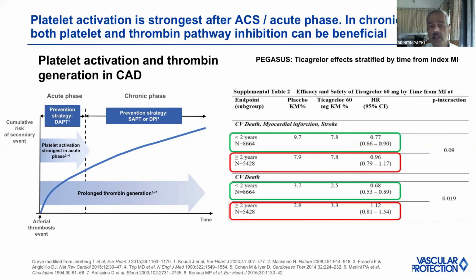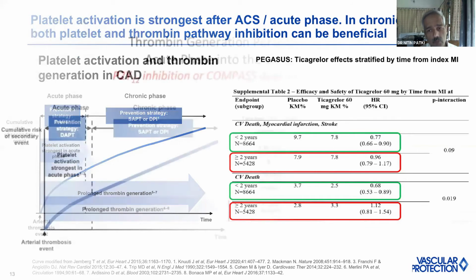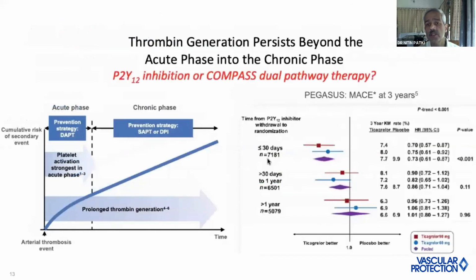The benefits are better if the patient's index event was less than 2 years, but beyond 2 years, the benefits are not going to be much. The cardiovascular deaths or non-fatal events are also not going to benefit much beyond 2 years. In fact, benefits are much more if the index event was less than 1 month. The benefits reduce if it was more than 1 month to a period of 1 year, and beyond 1 year, actually we are more or less balanced. There is no extra benefit of giving ticagrelor beyond 1 year. That's what even the COMPASS trial showed.